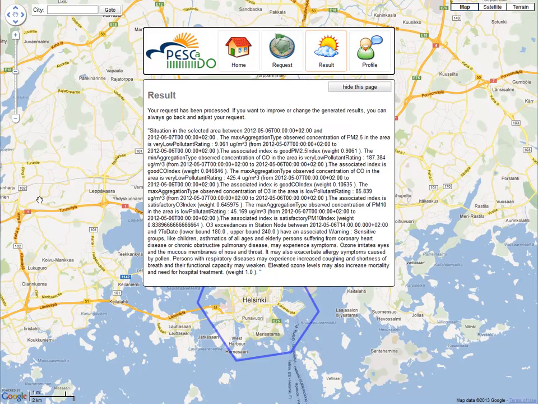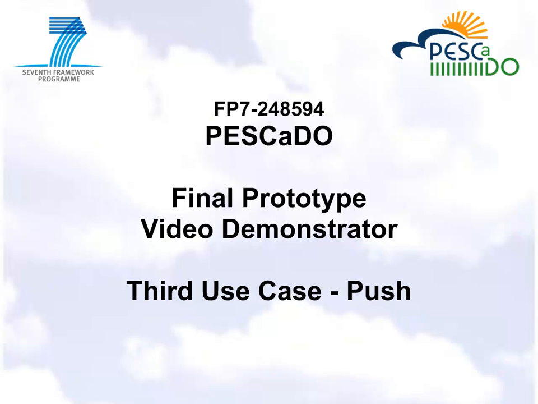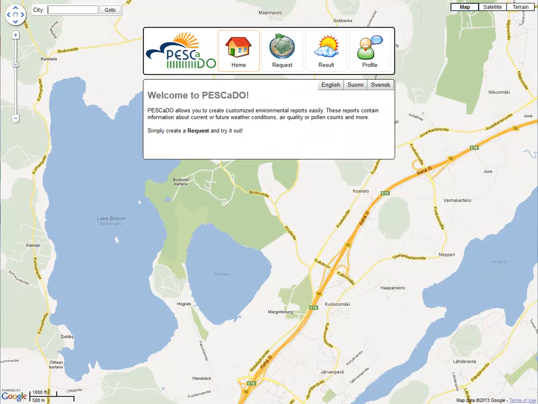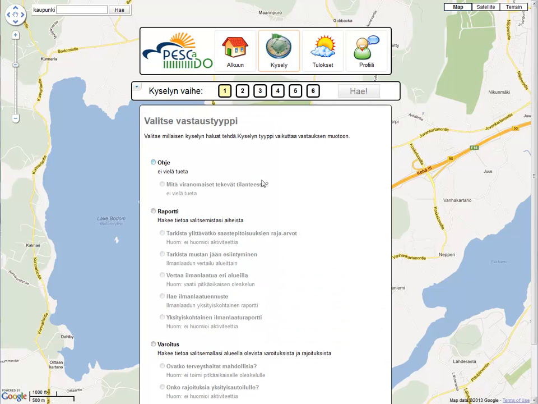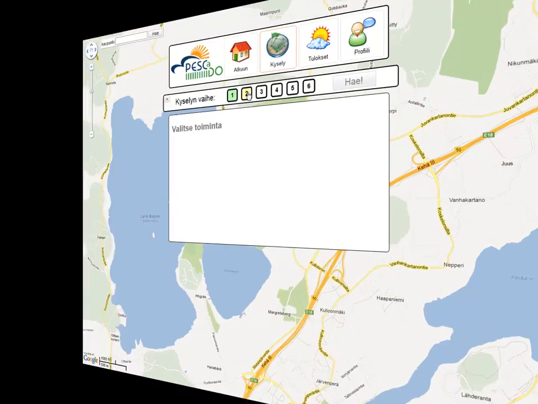Our third use case covers multilinguality and the scheduling of recurring requests. Pescado's user interface and its text generation module are available in the three main languages of our domain partners. This is English, Finnish, and Swedish. We now switch the language to Finnish and again formulate a request stating the question type and area of our choice. In this case, we are interested in a recurring and detailed report on the air quality of the Helsinki area.